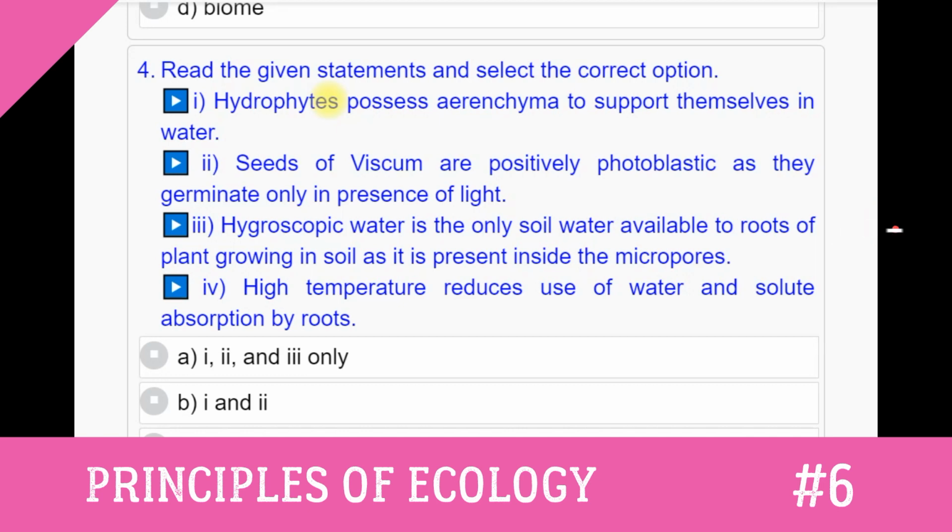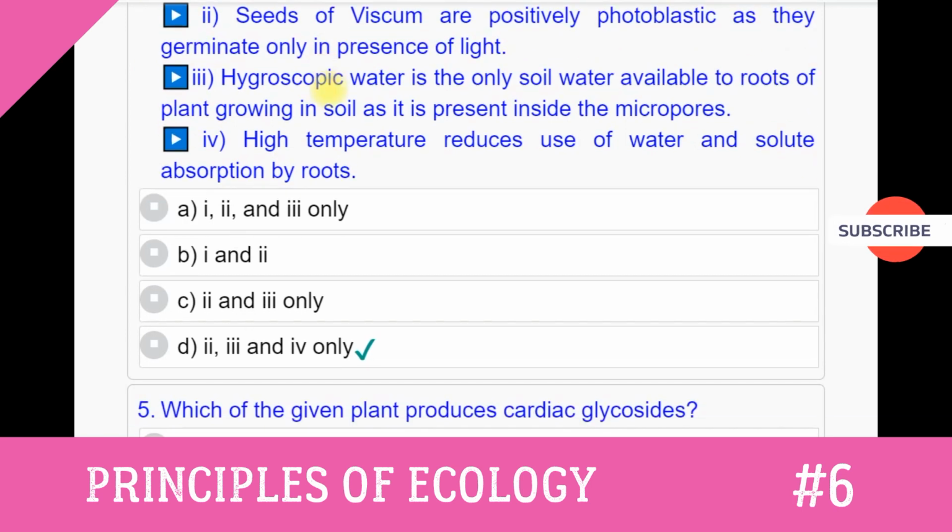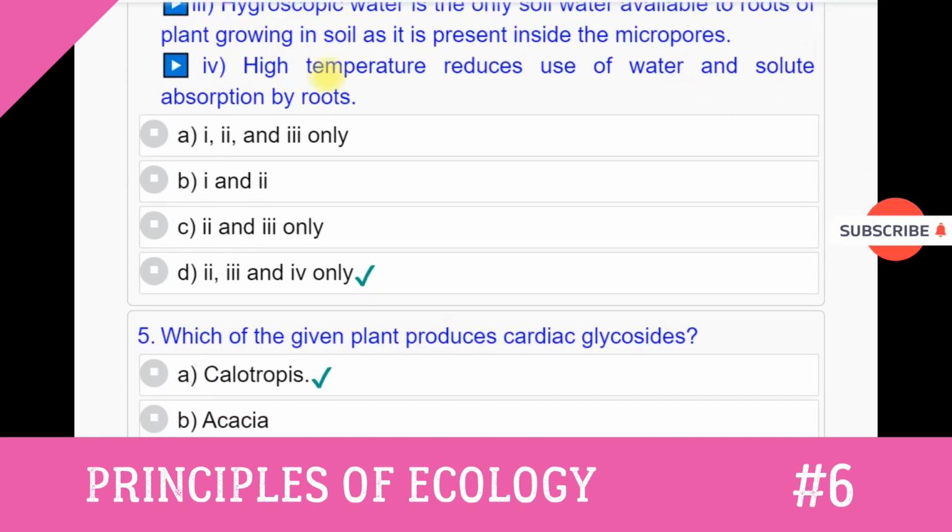Question number 4. Read the given statements and select the correct option. 1. Hydrophytes possess parenchyma to support themselves in water. 2. Seeds of Viscum are positively photoblastic as they germinate only in the presence of light. 3. Hygroscopic water is the only soil water available to roots of plants growing in soil as it is present inside the micropores. 4. High temperature reduces use of water and solute absorption by roots. Answer to this question number 4. From the above 4 statements, the second, third and fourth are correct.